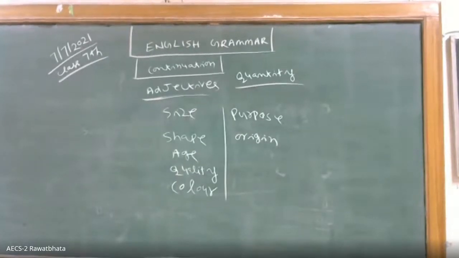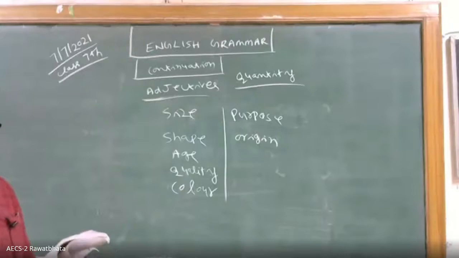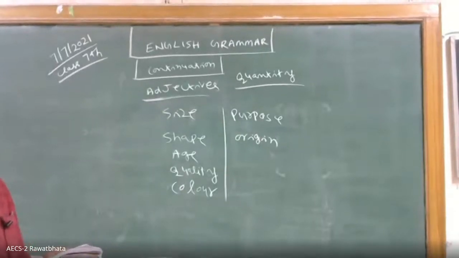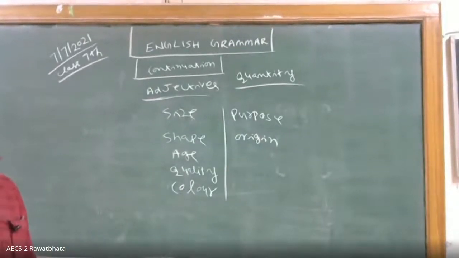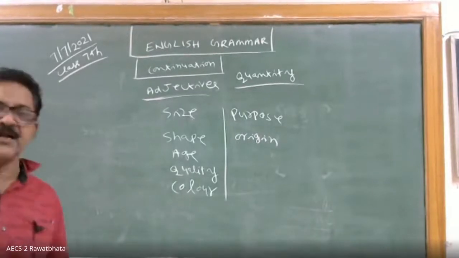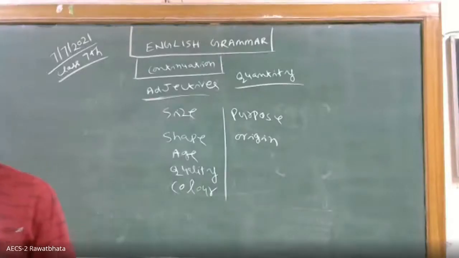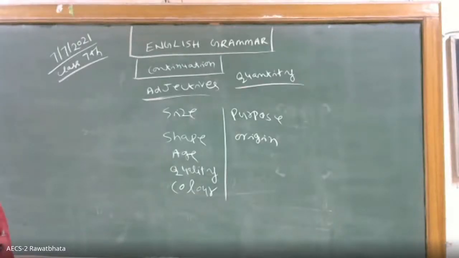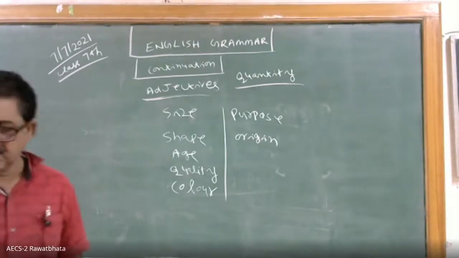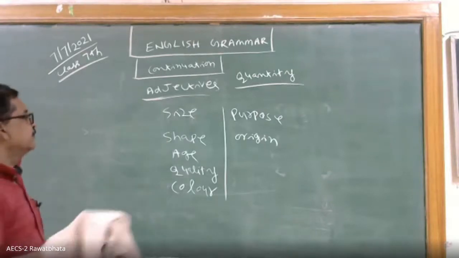Suppose, muscular. He is a muscular man. Adjective. So then you see comparison in adjective. How do we form degree of comparison? Noted, sir. Degree of comparison. You have read degree of comparison in 6th class also. I am repeating.